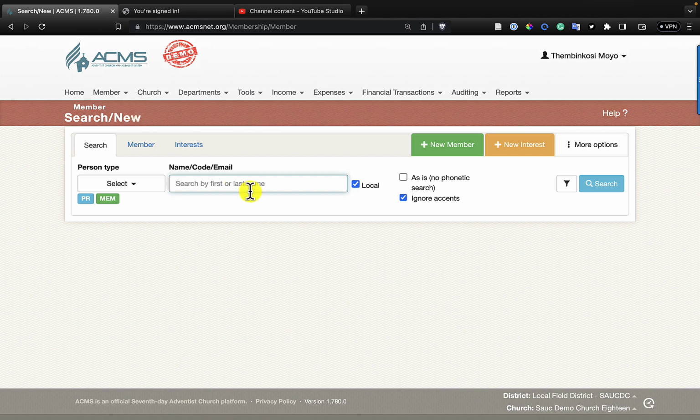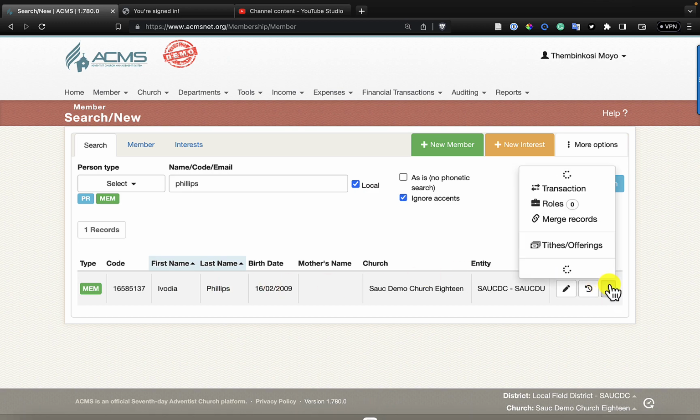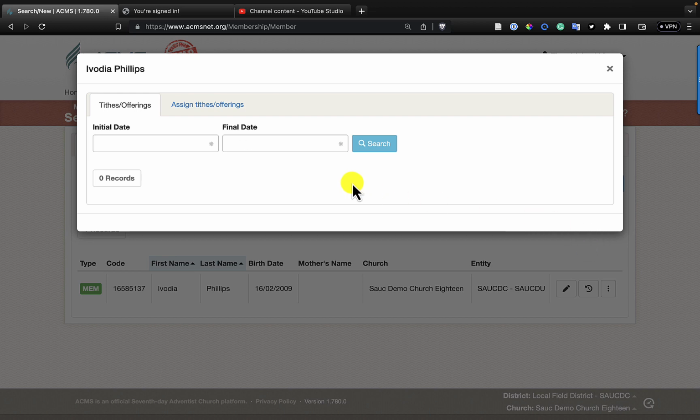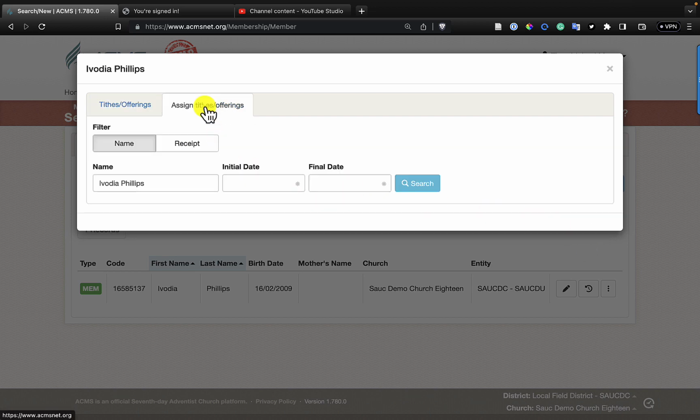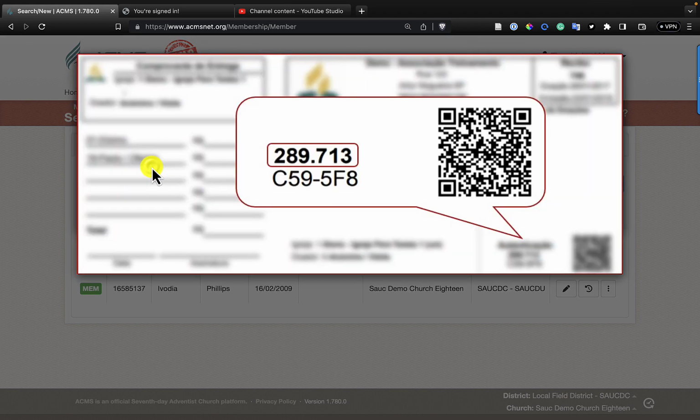Here we type Philips, and we do a search. After you have searched for Philips, you will find here is the record of the member, Evodia Phillips, and you come to the last button here. You click on it, then you click on tithes and offerings over here. The easiest way of doing this is to come to assign tithes and offerings, and you click this button that says receipt.